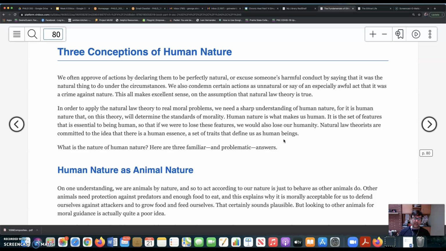And so in the next page, starting with the section called Three Conceptions of Human Nature, Shafer-Landau begins to point out that the whole theory depends on a clear concept of what we mean by nature and human nature. And if we can't define that clearly, then the whole theory breaks down. Obviously, if we can't say what human nature is in a satisfactory way and link it to standards of right and wrong in a clear way, then the theory doesn't go anywhere. So on this page, he begins to look at three different conceptions of human nature and asks whether they can do the work of explaining the origin of our moral standards. Okay, so that's what we'll talk about in the next video.